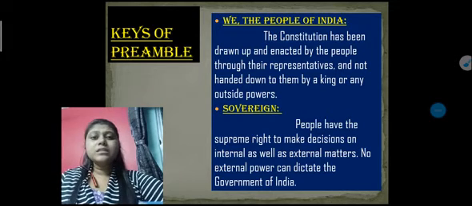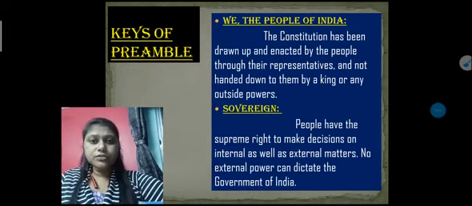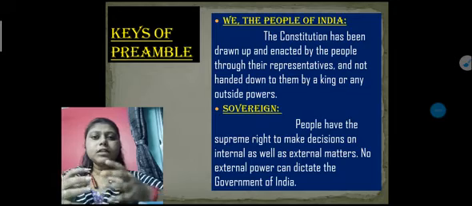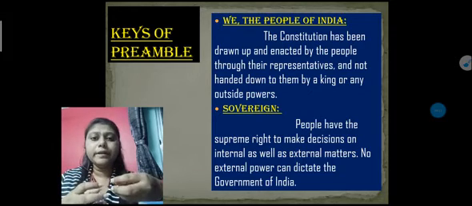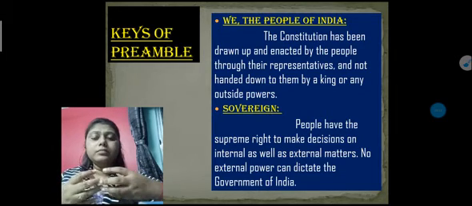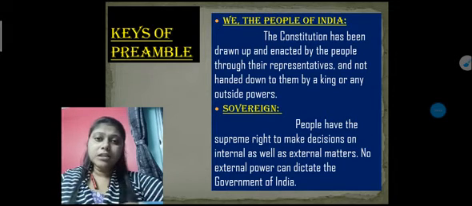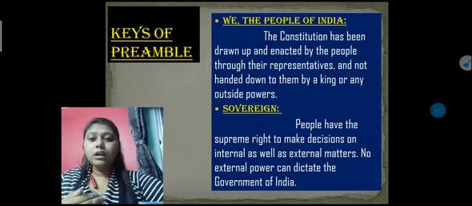Why? Because they are not the government of a country, they are the government of a particular state, a particular place. So that's why we can say that sovereign means the government has the power to take decisions on internal issues as well as external issues, and no one outside the government can dictate.